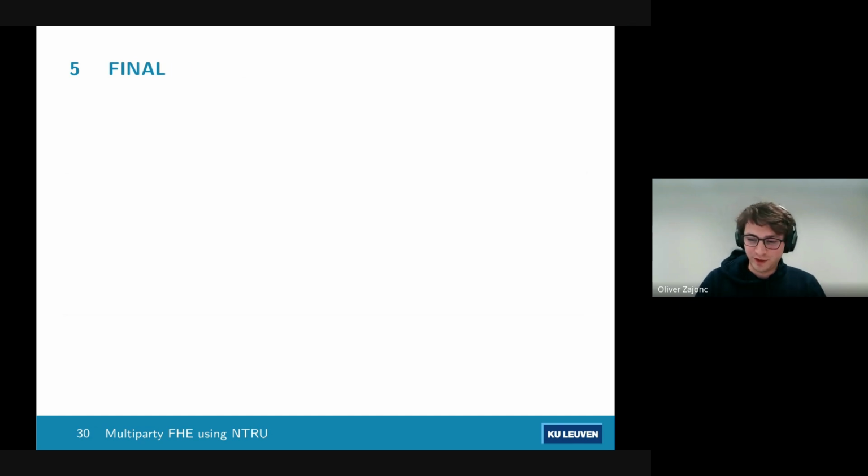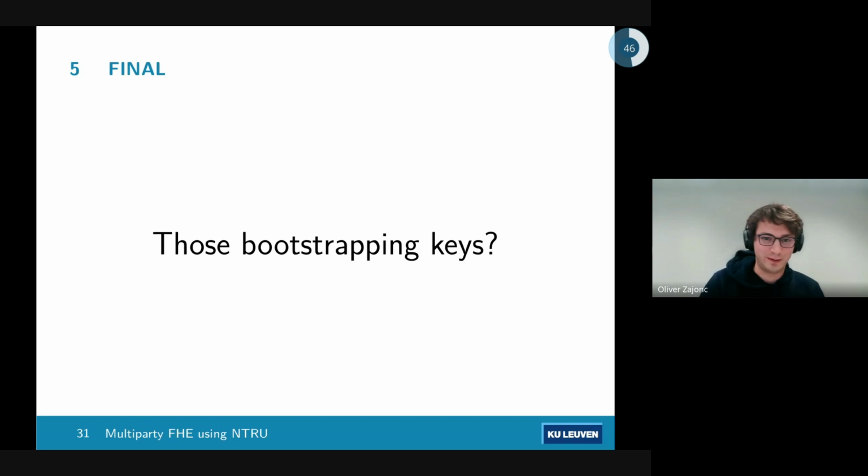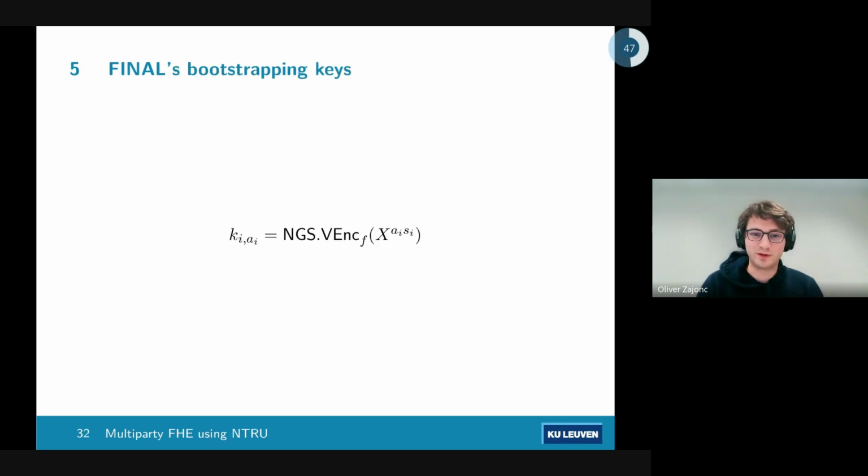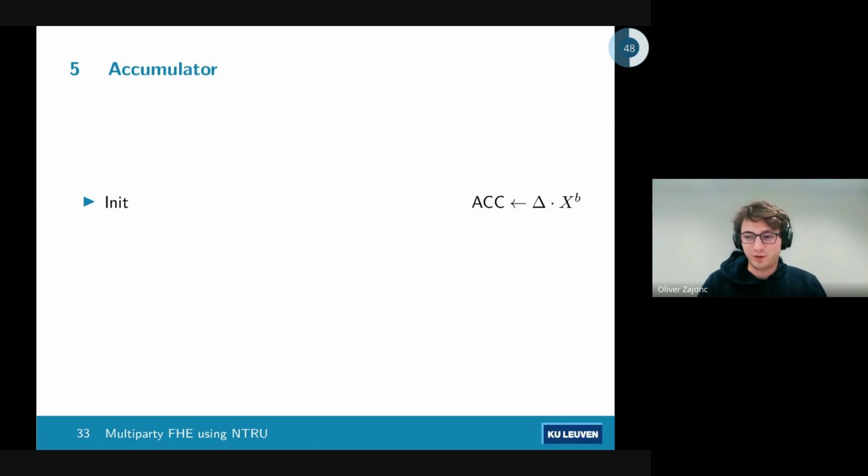So I'm missing something still to get the homomorphic accumulator. Yeah, thank you, slides. It's the bootstrapping keys. These aren't the most interesting thing in the world here, but we are going to mention them because they will become important later. These are vector encryptions, not just of the polynomial, not just the partial decryption, but actually of a polynomial where the power is this partial decryption. And the reason for that is because we're going to need to use this external product as our increment, which is a multiplication. But for LWE decryption, we actually need addition or subtraction.